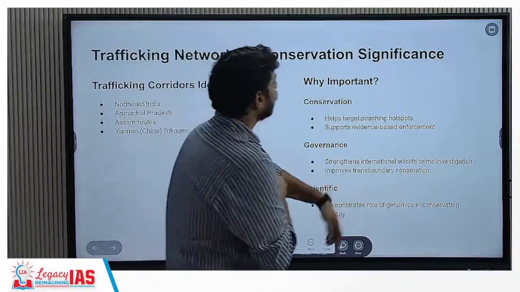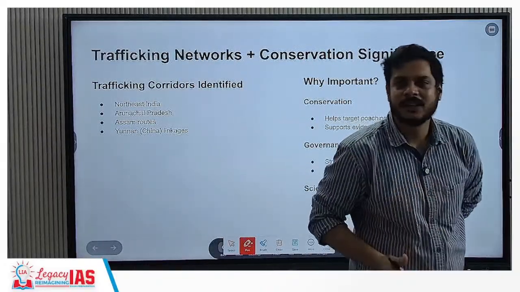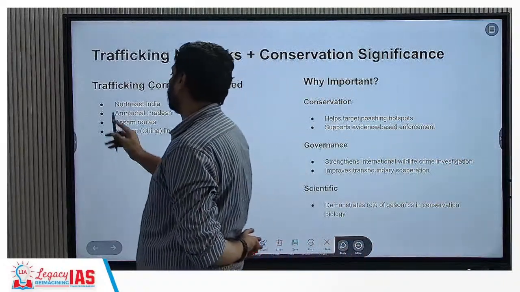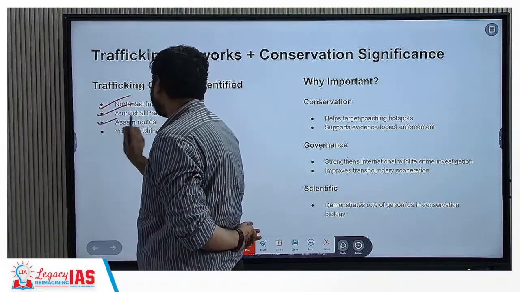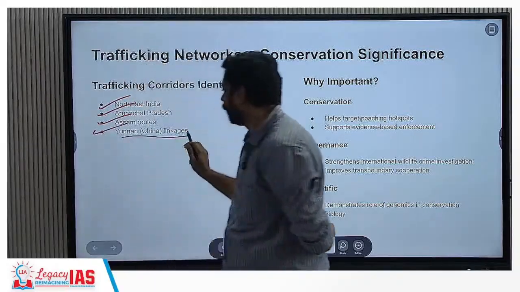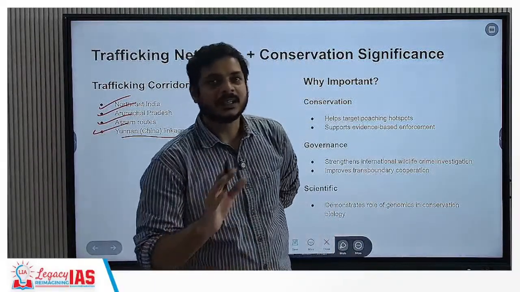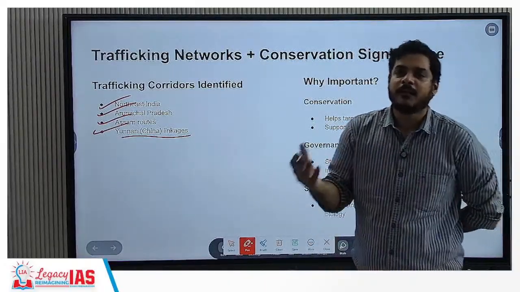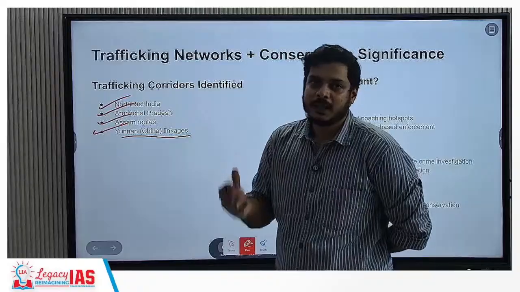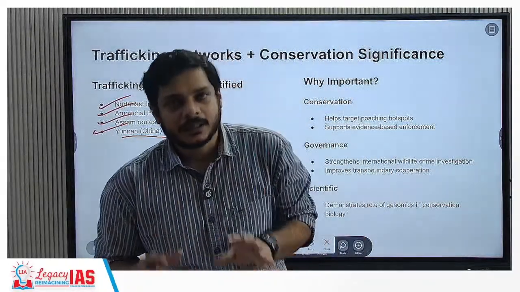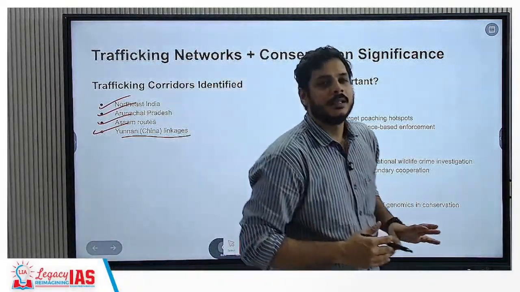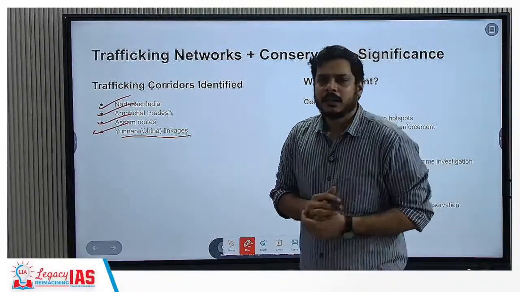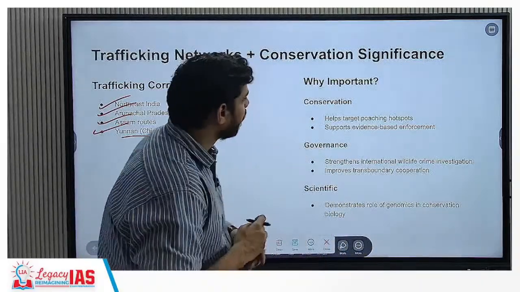Now, trafficking networks and conservation significance. Why is it of significance to us? Trafficking corridors have been identified: Northeast India, the Arunachal Pradesh and Assam routes, and Yunnan, a province in China. These linkages have been seen. Usually it was thought that it would not have international repercussions, but it has been seen that there might be a linkage with international gangs promoting this kind of trafficking for illegal markets.